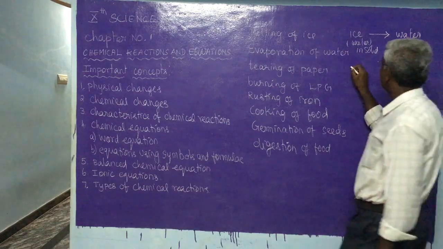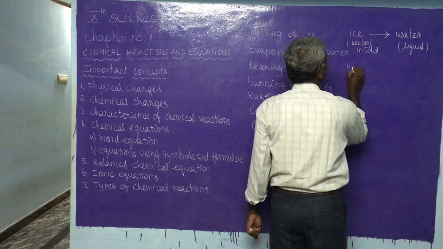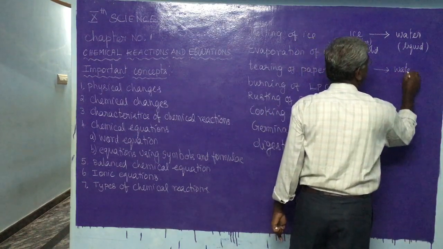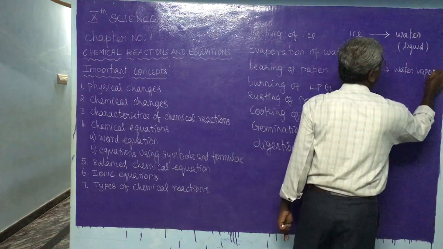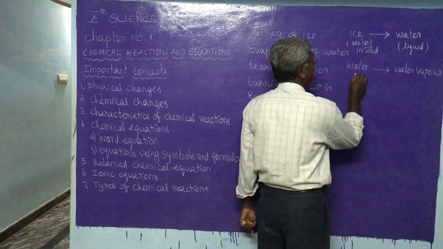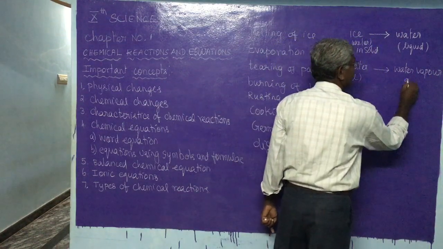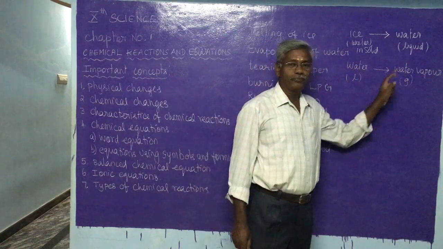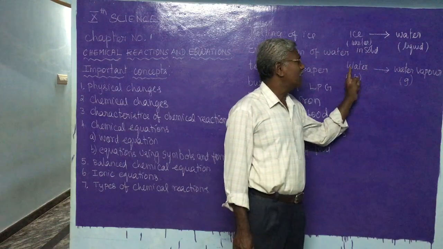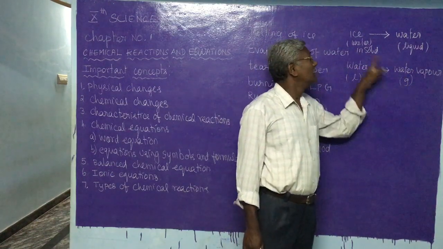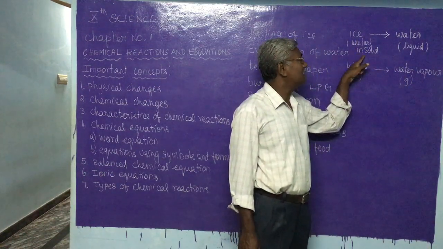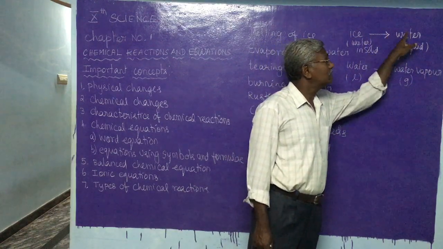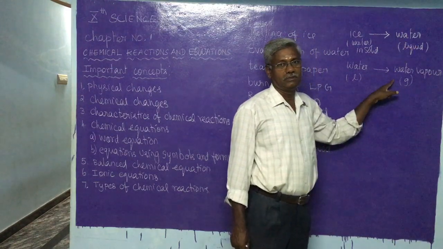Similarly, evaporation of water. This water in liquid state changes to water vapor. This is in the liquid state, and this is in the gaseous state, but the composition remains the same. Here water from the solid state changed to water in the liquid state. So no new substances are produced.